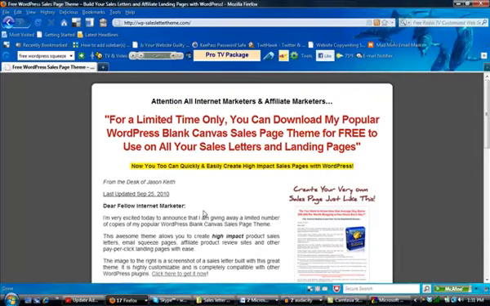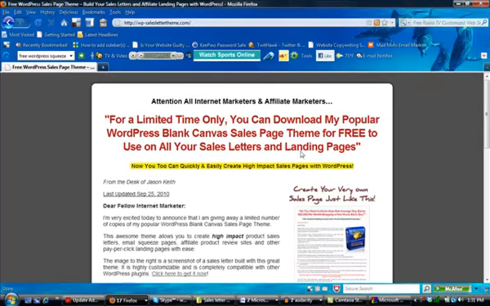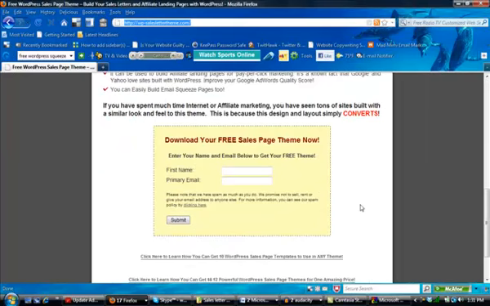If you prefer to do some looking around on your own, you can just try searching for free squeeze page templates or something to that effect, and find something else if for some reason you just don't like this style or have a different reason for wanting something different. So this is just one option that you can do. I will have this link here on the download page, so you can just go directly to this page from the download page for this lesson.